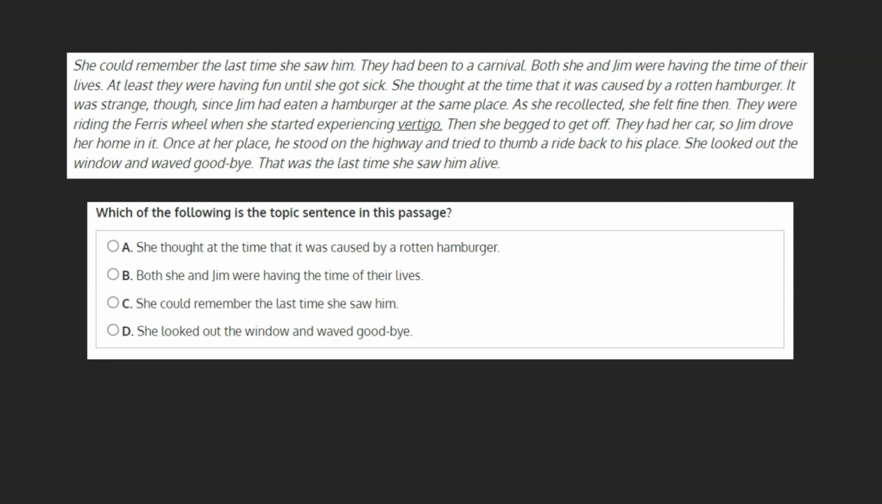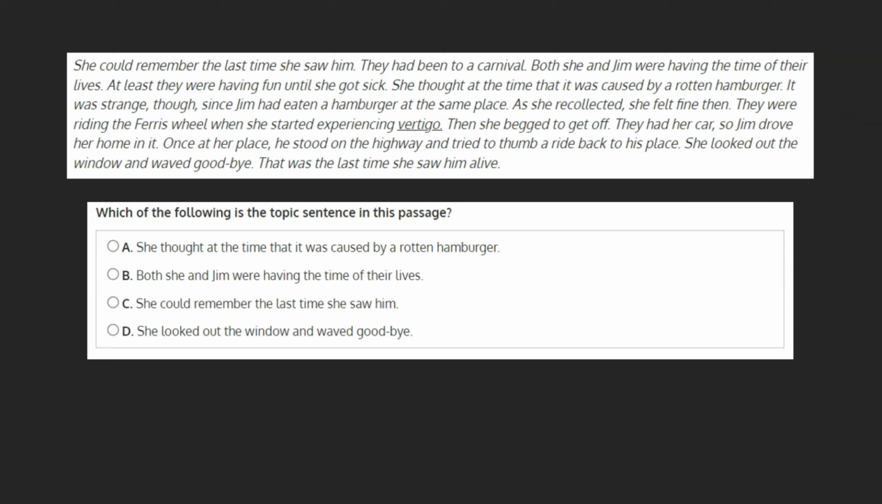Which of the following is the topic sentence in this passage? A. She thought at the time that it was caused by a rotten hamburger. B. Both she and Jim were having the time of their lives. C. She could remember the last time she saw him. Or D. She looked out the window and waved goodbye.